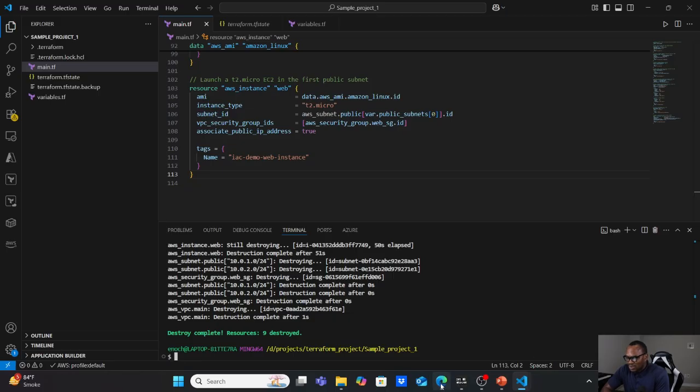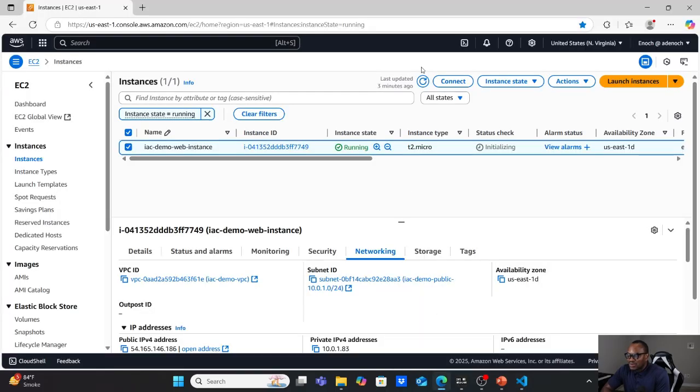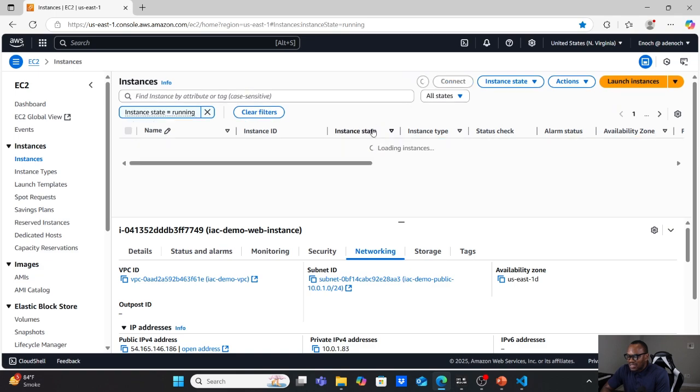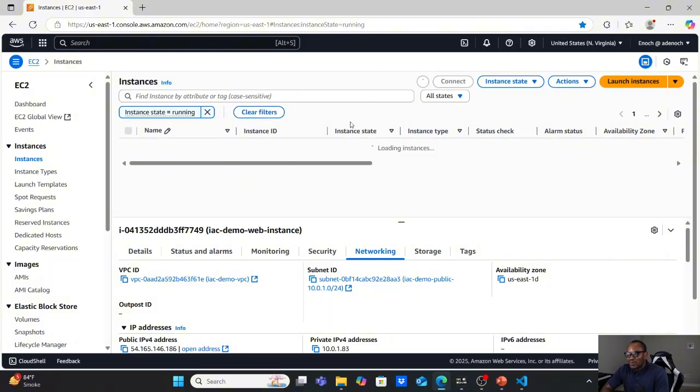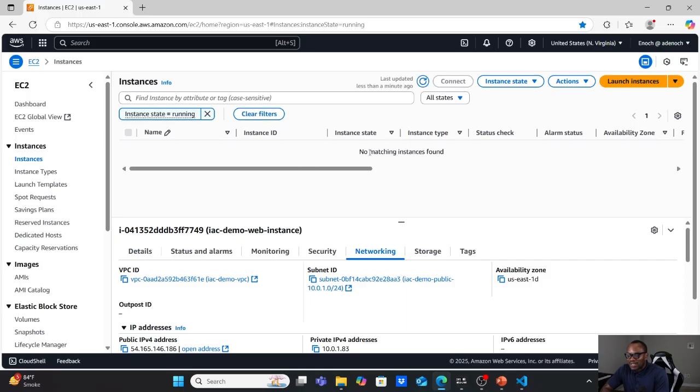So if you go to the console and check this out, you will see that the infrastructure has been destroyed. And that's it. You can see that it's gone. It's no more there. If you check the VPC, everything is gone. So I don't have to worry about destroying them one after the other. It has destroyed everything: the VPC, the subnet, the internet gateway, the server, which is the EC2 instance. It destroyed everything.